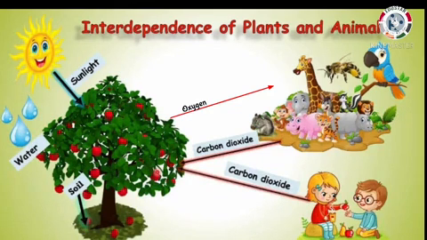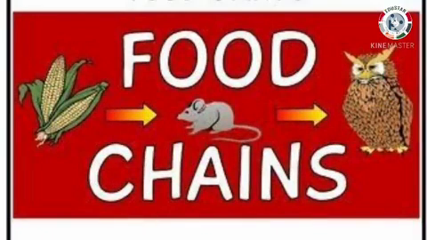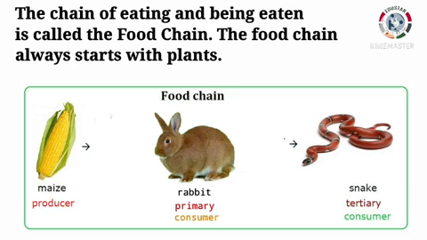Some animals and birds live on trees. This shows the interdependence between plants and animals. The next important topic in this lesson is food chain. What is a food chain? The chain of eating and being eaten is called the food chain. That is, in the living world, all animals feed on other animals or plants and in turn become food for other animals. Always remember, all food chains begin from plants.